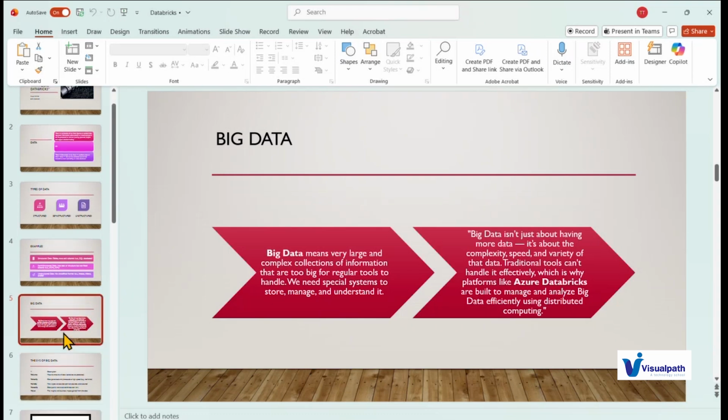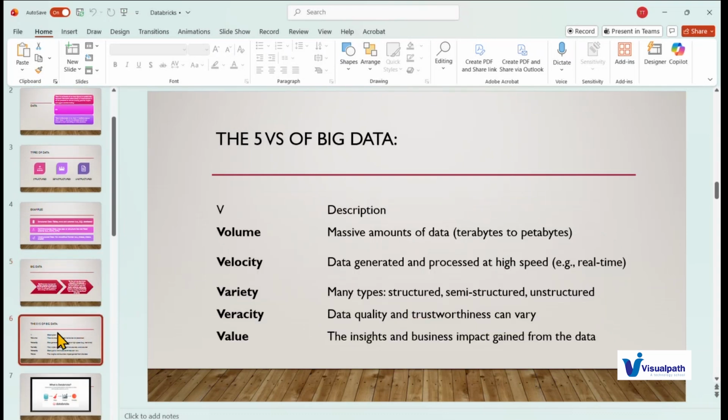In terms of data, there are the 5 V's which we talk about. So let me go through the 5 V's of data. V is for volume, the massive amounts of data, from terabytes to petabytes. Velocity, the data generated and processed at high speed, that is, it can be real time. Everybody would know about real time data, and everybody would have experienced it in life.